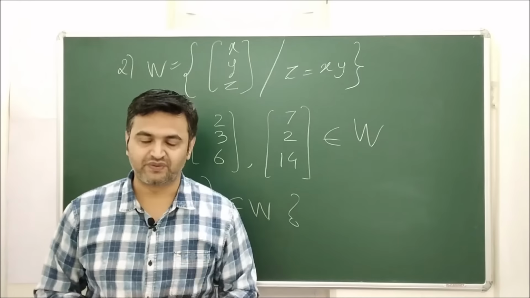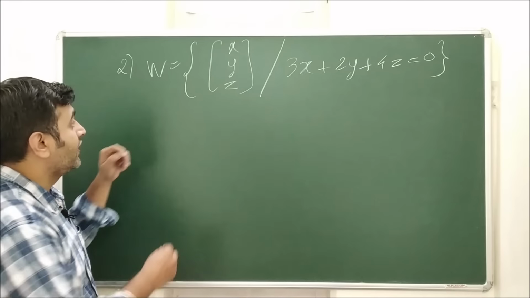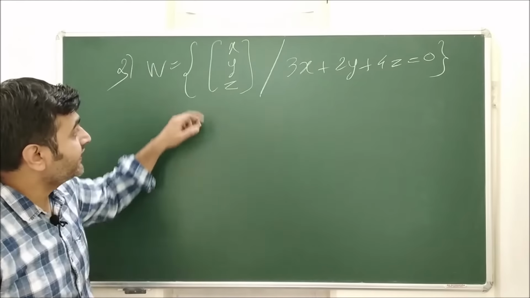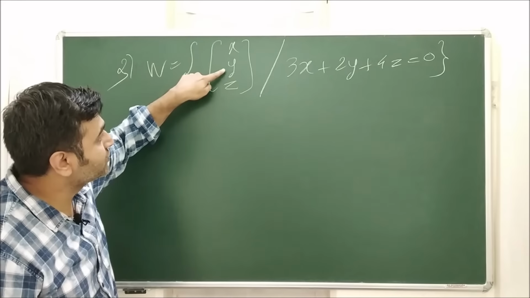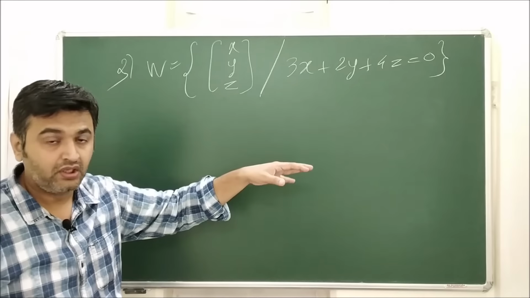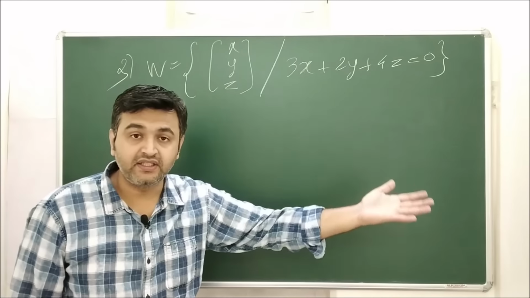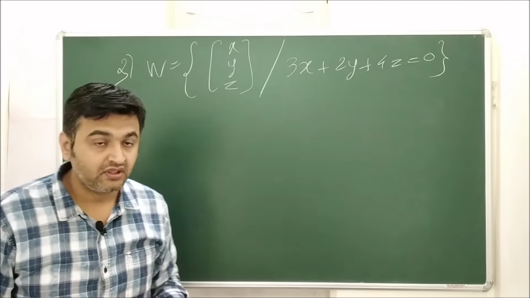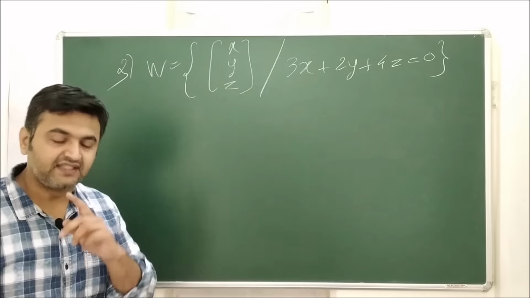Now let's go for the next one. So here is the third one. You have a subset of R3 such that 3 times the first component plus 2 times the second component plus 4 times the third component is 0. Geometrically, this is a plane in R3 that passes through the origin. So whether this forms a subspace, the answer is yes.